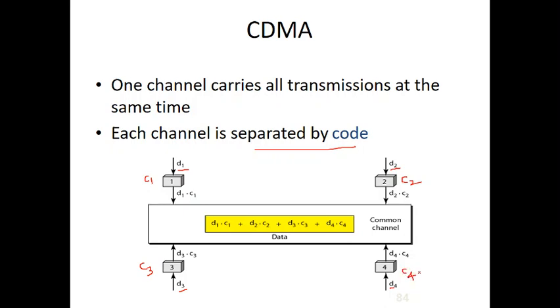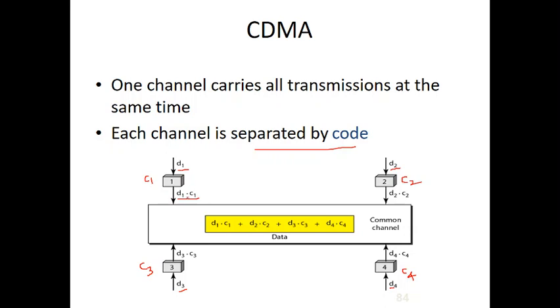So these are the different codes given for each device. Now whenever a device wants to send the frame or data to the link, it will multiply the data with the given code. So initially it has to multiply the data with the given code.